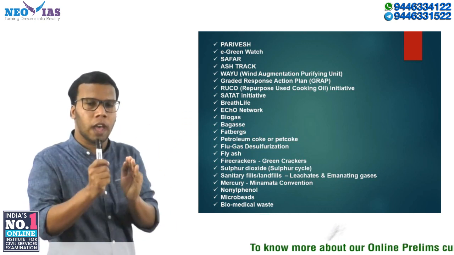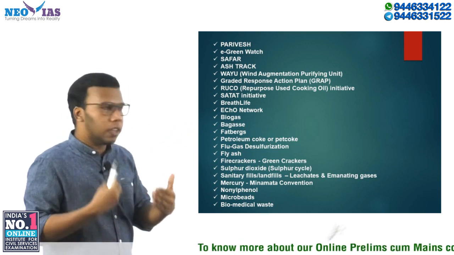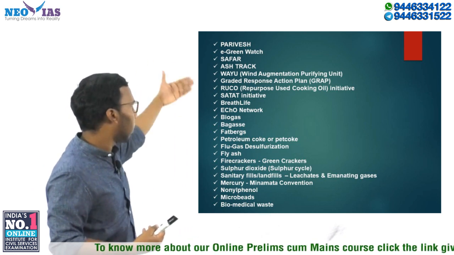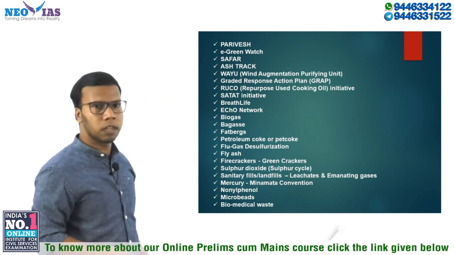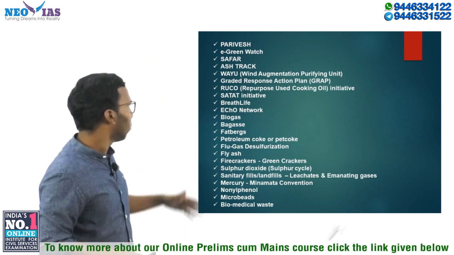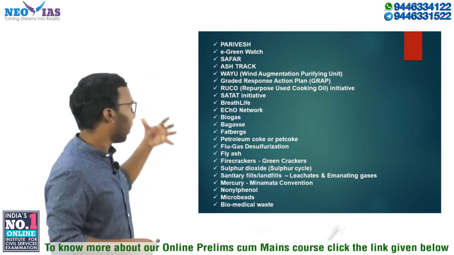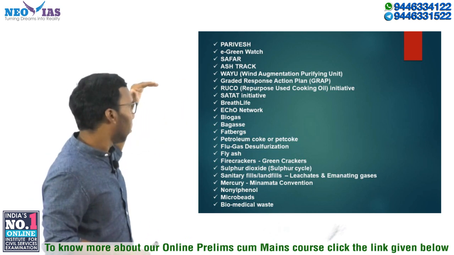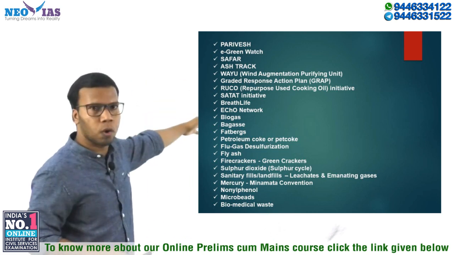You need to have an idea regarding the main features of the graded response action plan, the RUCO initiative, the SATAT initiative and the ASHTRAC initiative. After that we have a campaign called the Breathe Life campaign. Then we have an initiative called the Eco Network program.